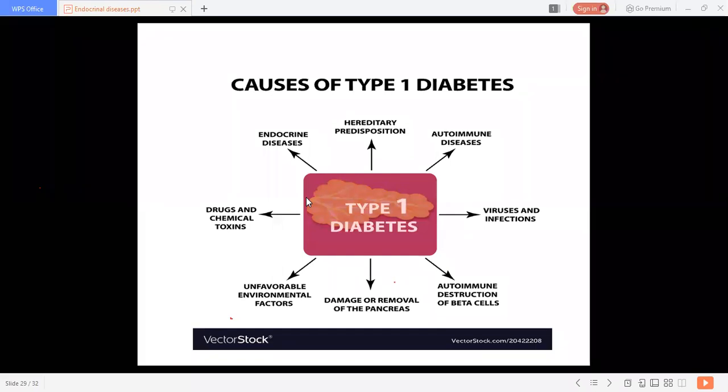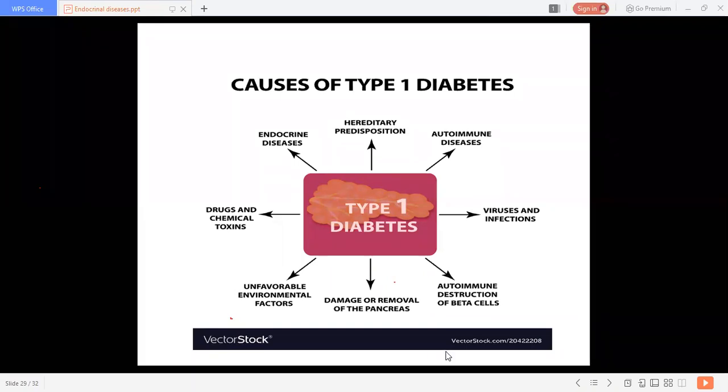Now the causes of type 1 diabetes. Hereditary predisposition is more important for type 1 diabetes mellitus. It may present as an autoimmune disease, with destruction of the beta cells. Autoantibodies get released, and due to destruction of beta cells, they cannot secrete insulin. It may be triggered after viral infections, and various bacterial infections also.